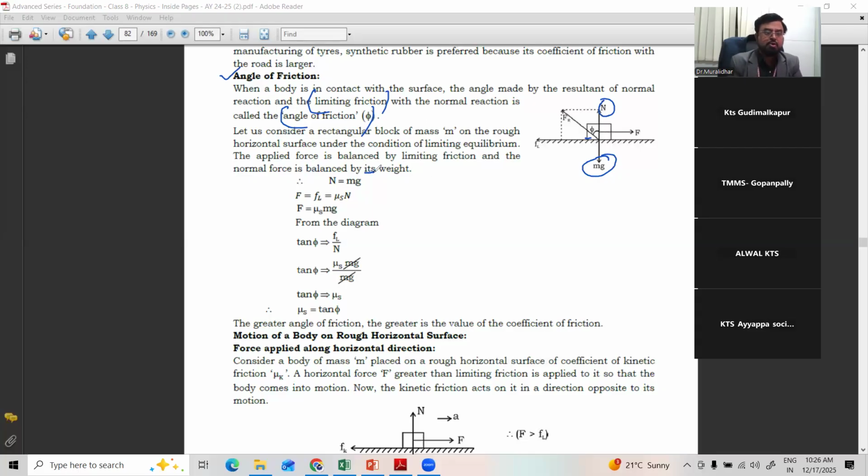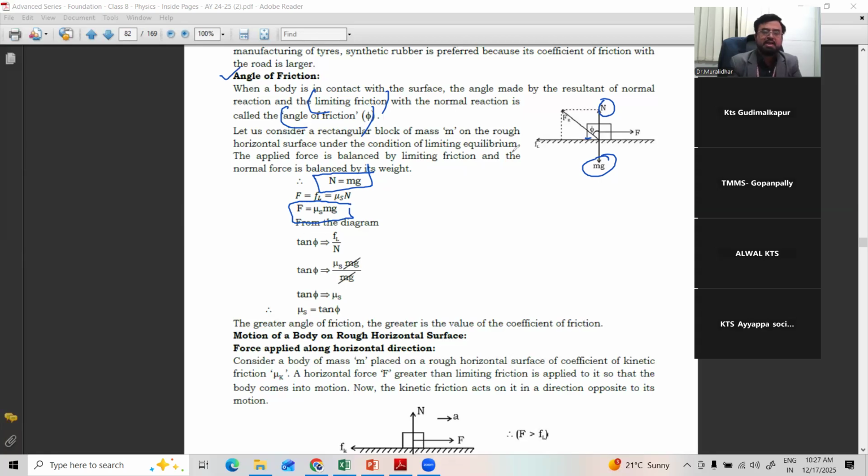We can say N is equal to mg. Then we know the formula: F, that is limiting friction, is directly proportional to the coefficient of static friction. So we get the formula F is equal to mu s mg. In place of N, we wrote mg.